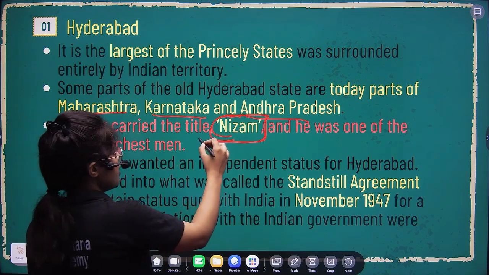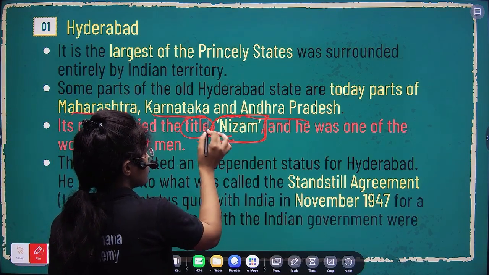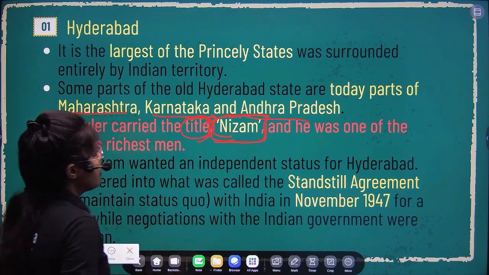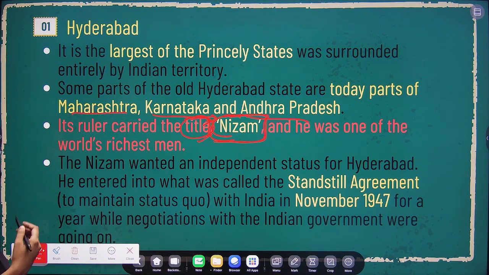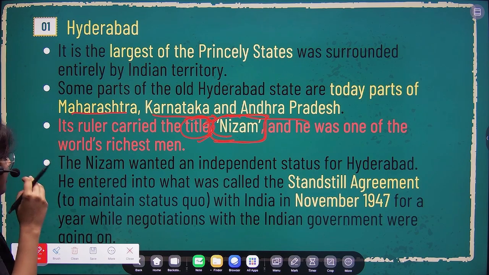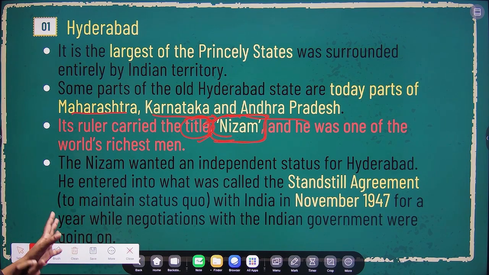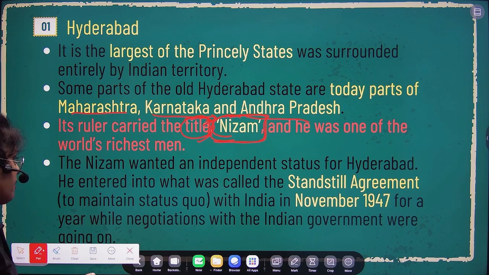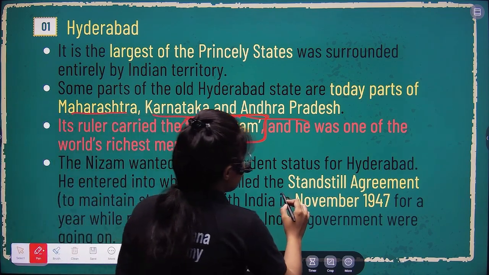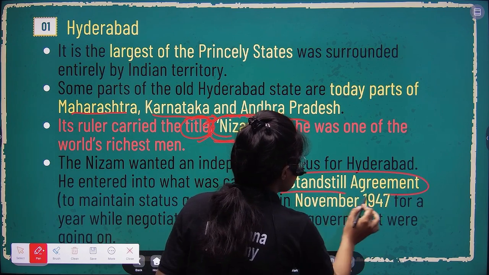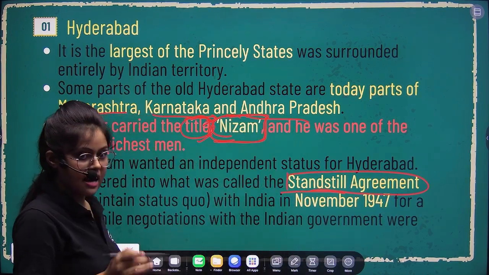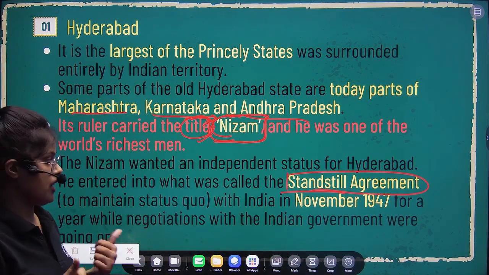So that's why he was very popular, and he was given the title of Nizam, right? So we basically call him the Nizam of Hyderabad. And then what happened is that the Nizam also wanted independent status for Hyderabad, but he somehow entered into an instrument of accession and a standstill agreement. These are two different things, you have to be very clear about it.